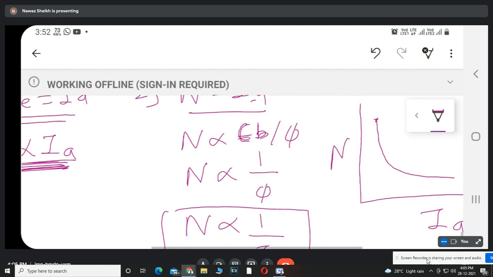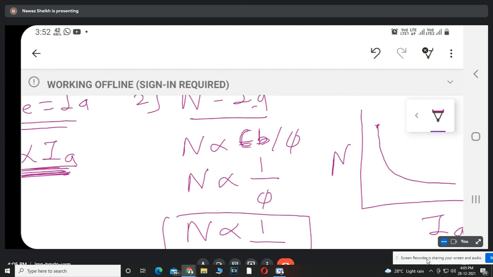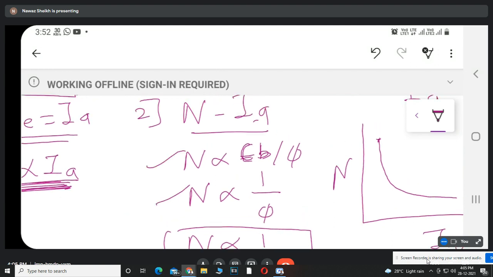So these are the characteristics for the DC series and DC shunt motor. Very important topic. These are the relations. By using these relations, we can draw the various characteristics for the DC motor.